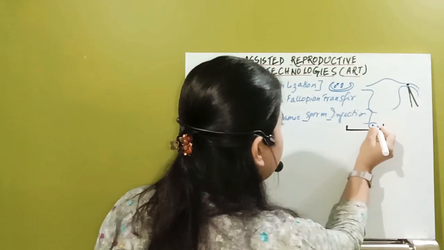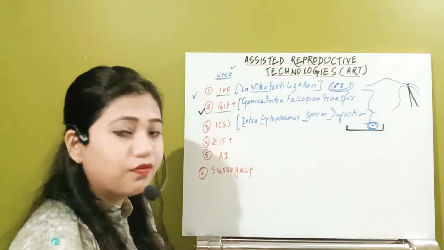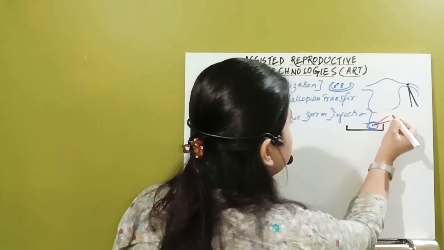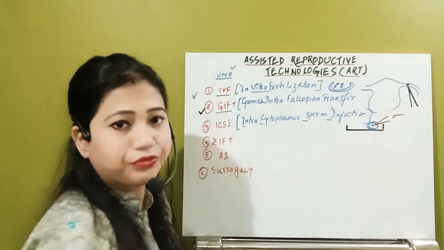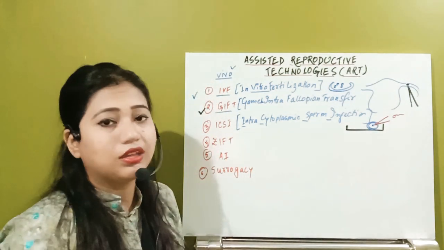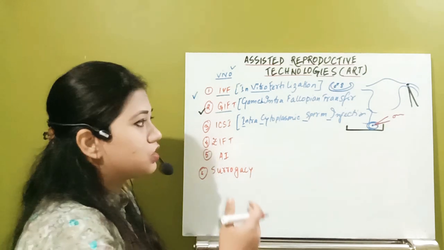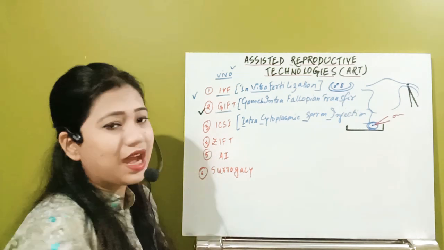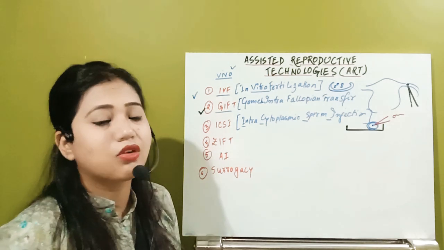That means now here this ovum is present. Now with the help of an injection, the sperm is directly injected. Okay, so this is a treatment for the male oligospermia. In that condition, if the sperm count is very much low, then the process ICSI can be done. So before that, some other prior treatments should also be there.